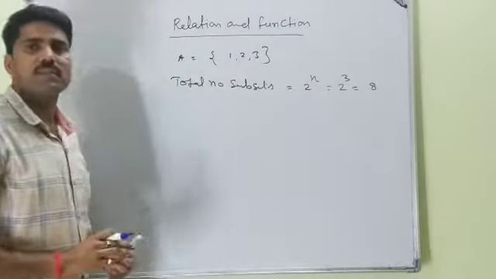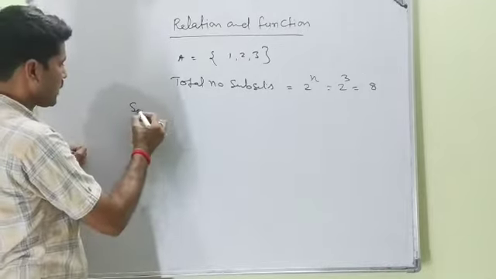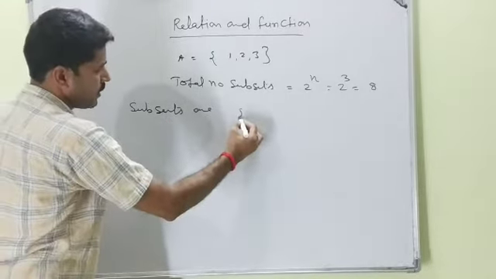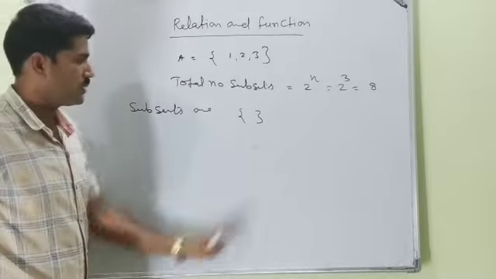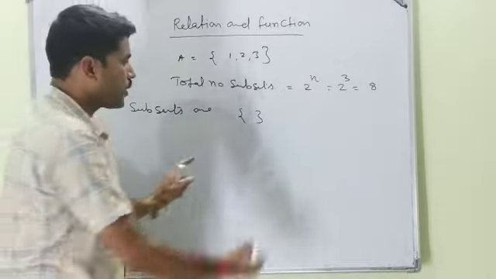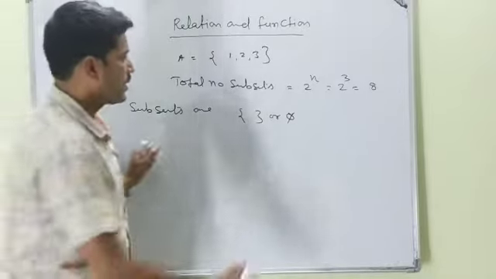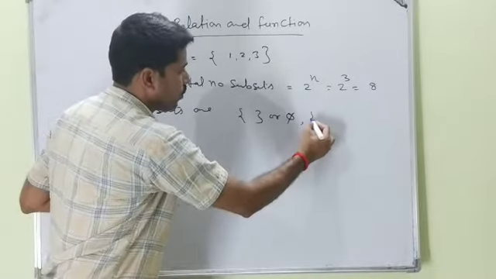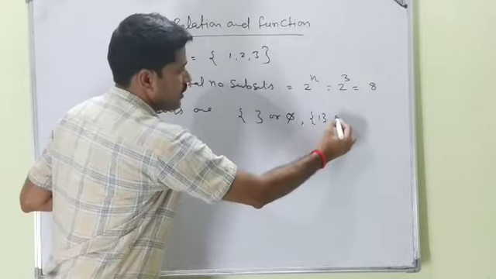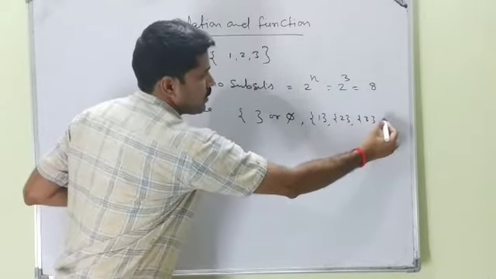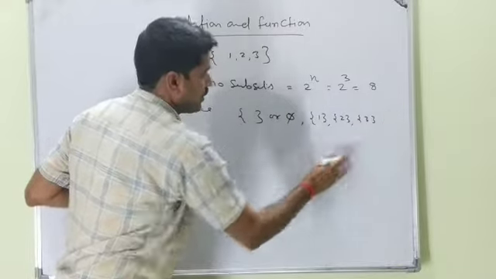Please write the subsets. The subsets are: the empty set, or you can write phi, no problem, this is the same thing. Second is {1}, {2}, {3}, and 4 is not here.